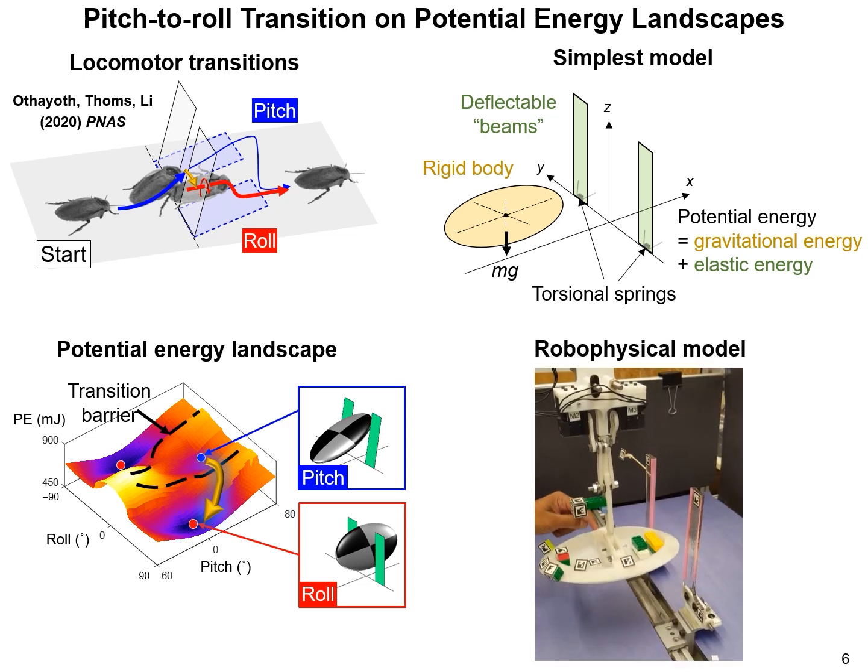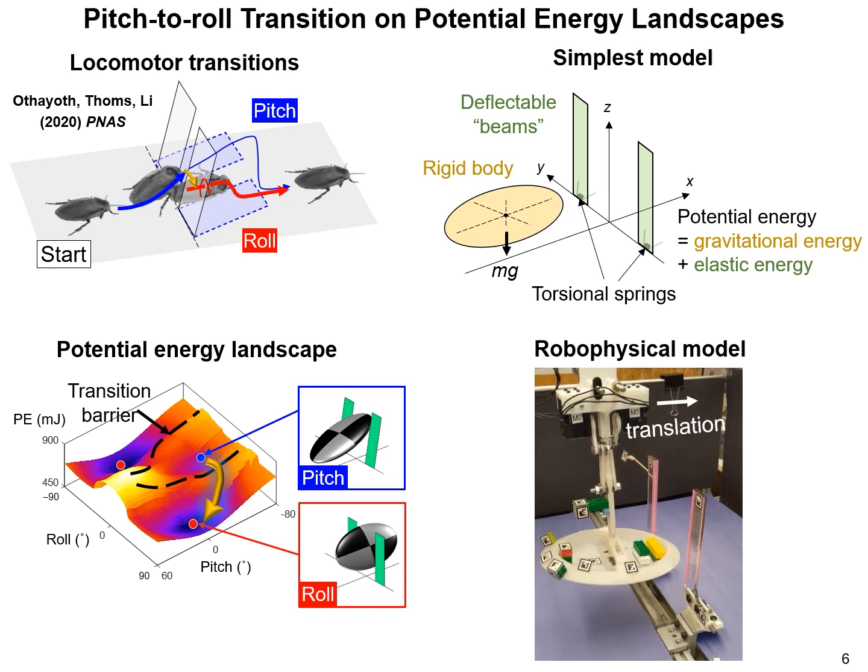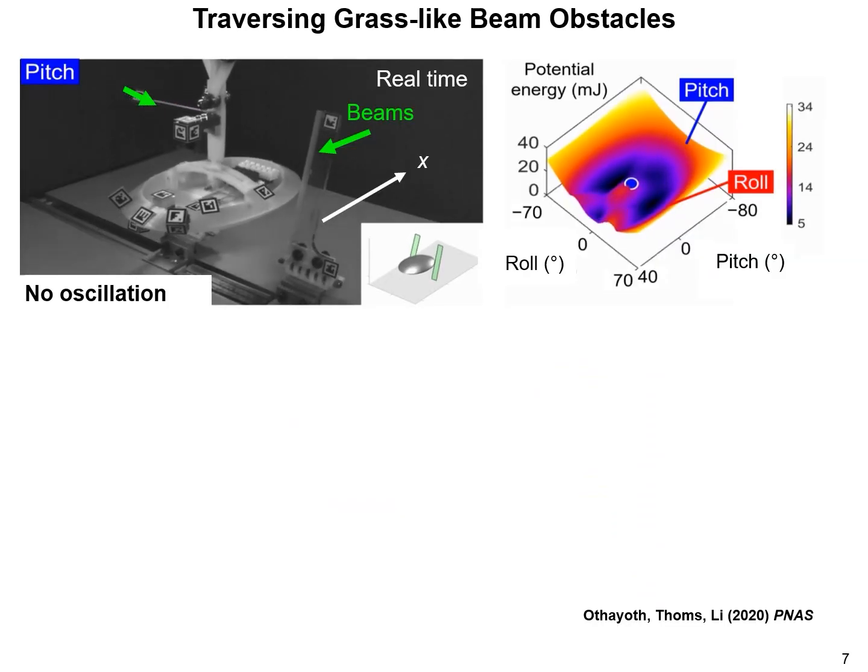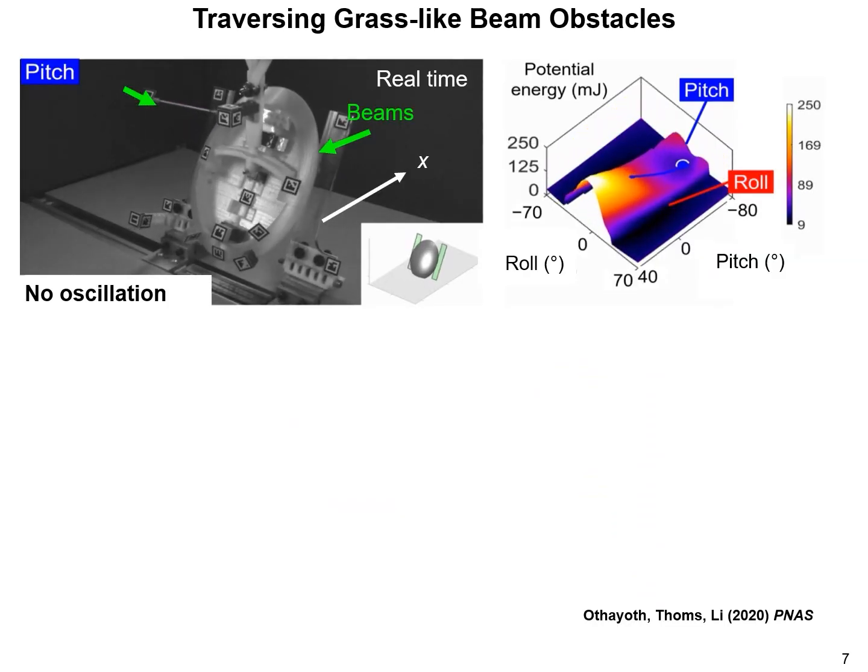To further investigate this, we built a robophysical model that translates forward while oscillating along the z-axis to analyze locomotor mode transitions. We hypothesize that system randomness helps the locomotor escape from one basin to another, enabling locomotor mode transitions. The robotic experiment confirmed our hypothesis.